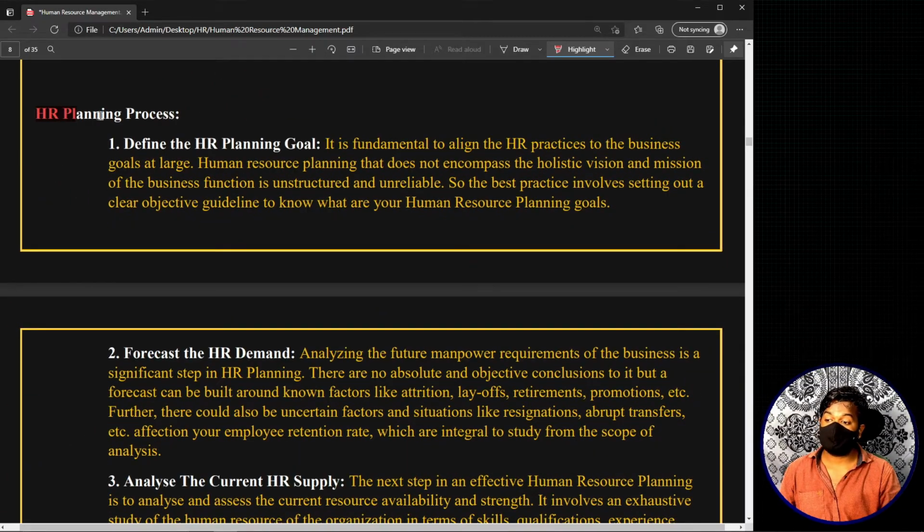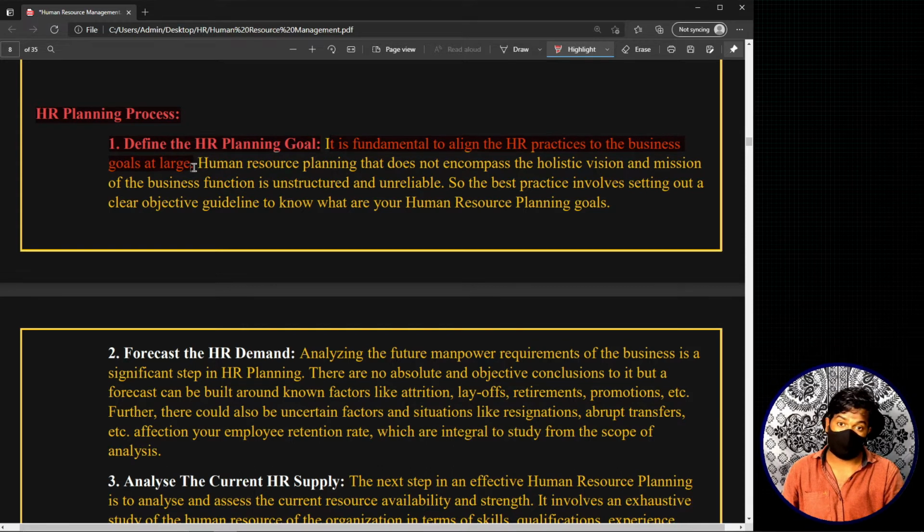So the human resource planning process. The first and most important step is defining the human resource planning goal. Without an objective or a goal, you cannot do human resource planning. If you don't have a goal, for what are you doing planning? You can't start a plan without having a goal, right? It is fundamental to align the HR practices to the business goals at large. We have already discussed this, right? The organizational planning goals and the human resource planning goals should be in sync with each other.